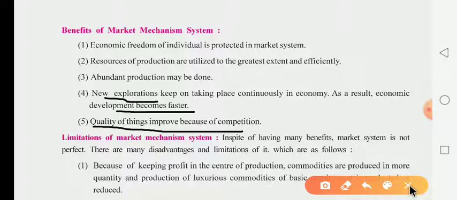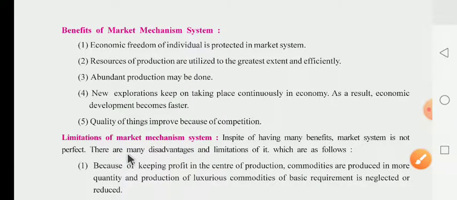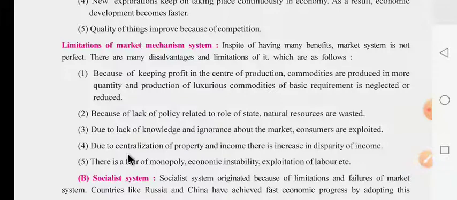Now after that, they have given the limitations of the market mechanism system. In spite of having many benefits, the market system is not perfect. We have already learned the features and benefits of the market system. Now they have given that some limitations are there. In spite of having many benefits, the market system is not perfect. There are many disadvantages and limitations to it.